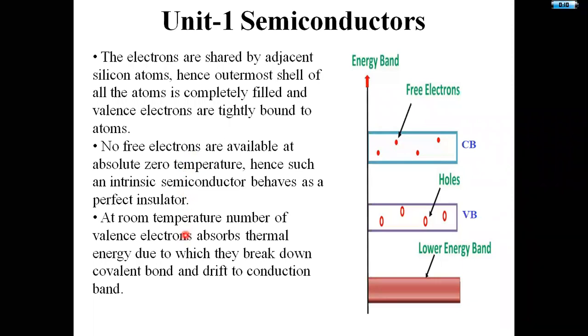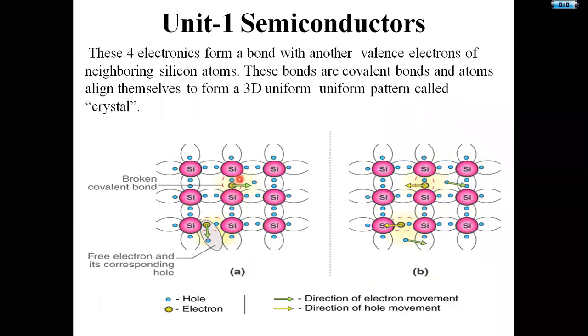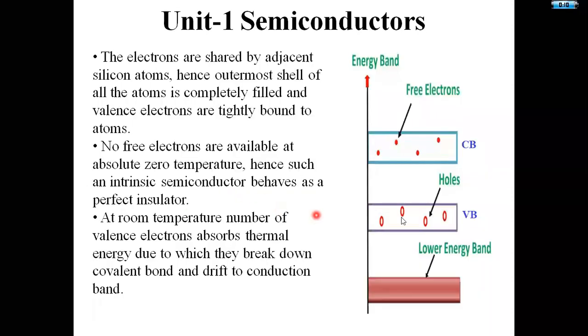In case 2, at room temperature, a number of valence electrons absorb thermal energy, due to which they break the covalent bond and drift to the conduction band. These electrons shift towards the conduction band, and the remaining vacant positions, known as holes, get created in the valence band here.